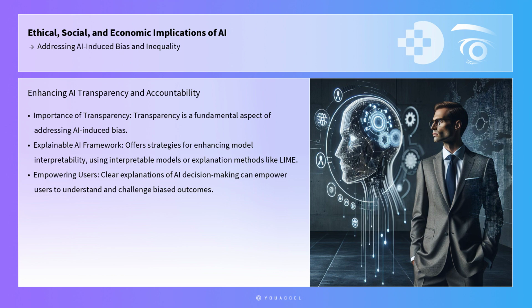Finally, transparency is a fundamental aspect of addressing AI-induced bias. Providing clear explanations of AI decision-making processes can demystify complex algorithms and empower users to understand and challenge biased outcomes. The Explainable AI framework offers strategies for enhancing model interpretability, such as using interpretable models like decision trees or applying post hoc explanation methods like LIME. By making AI systems more transparent, organizations can facilitate user trust and accountability.